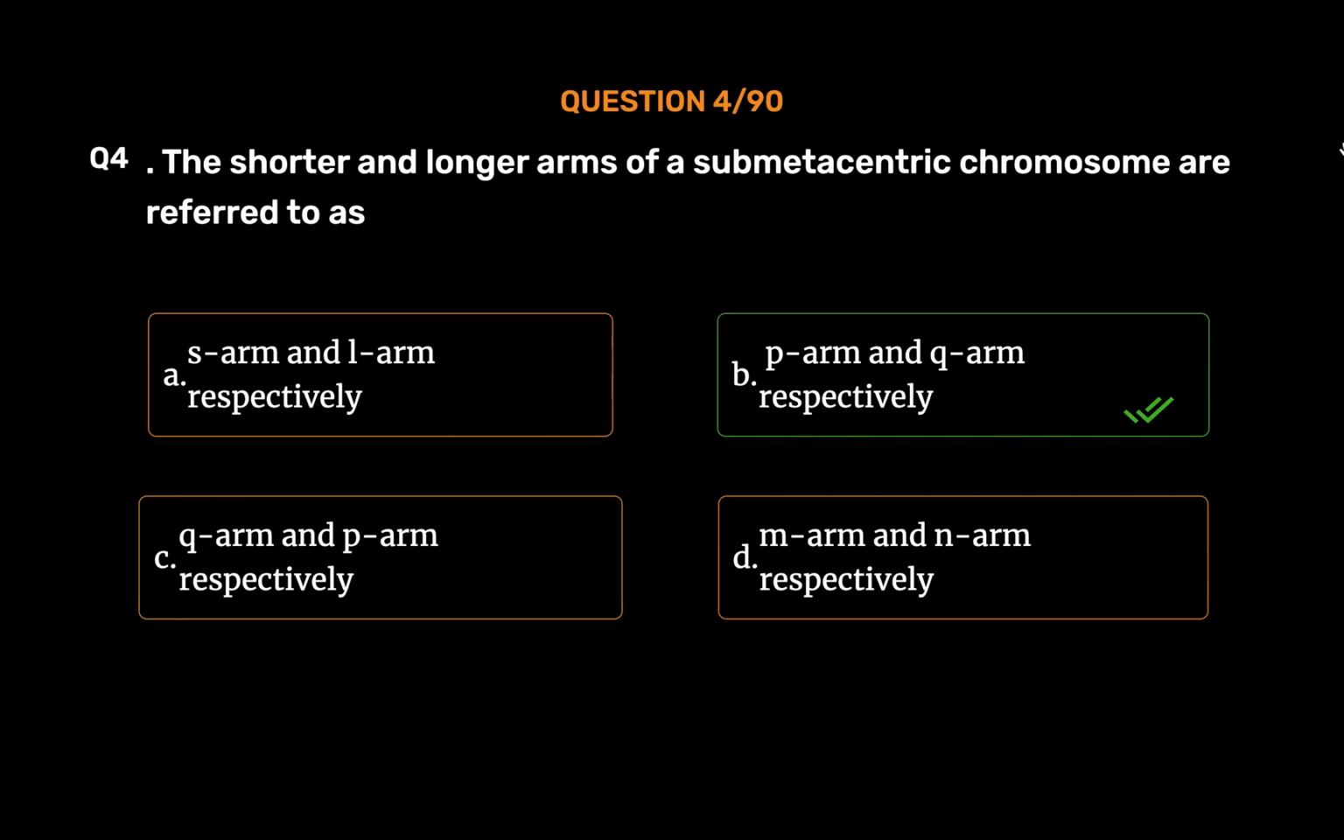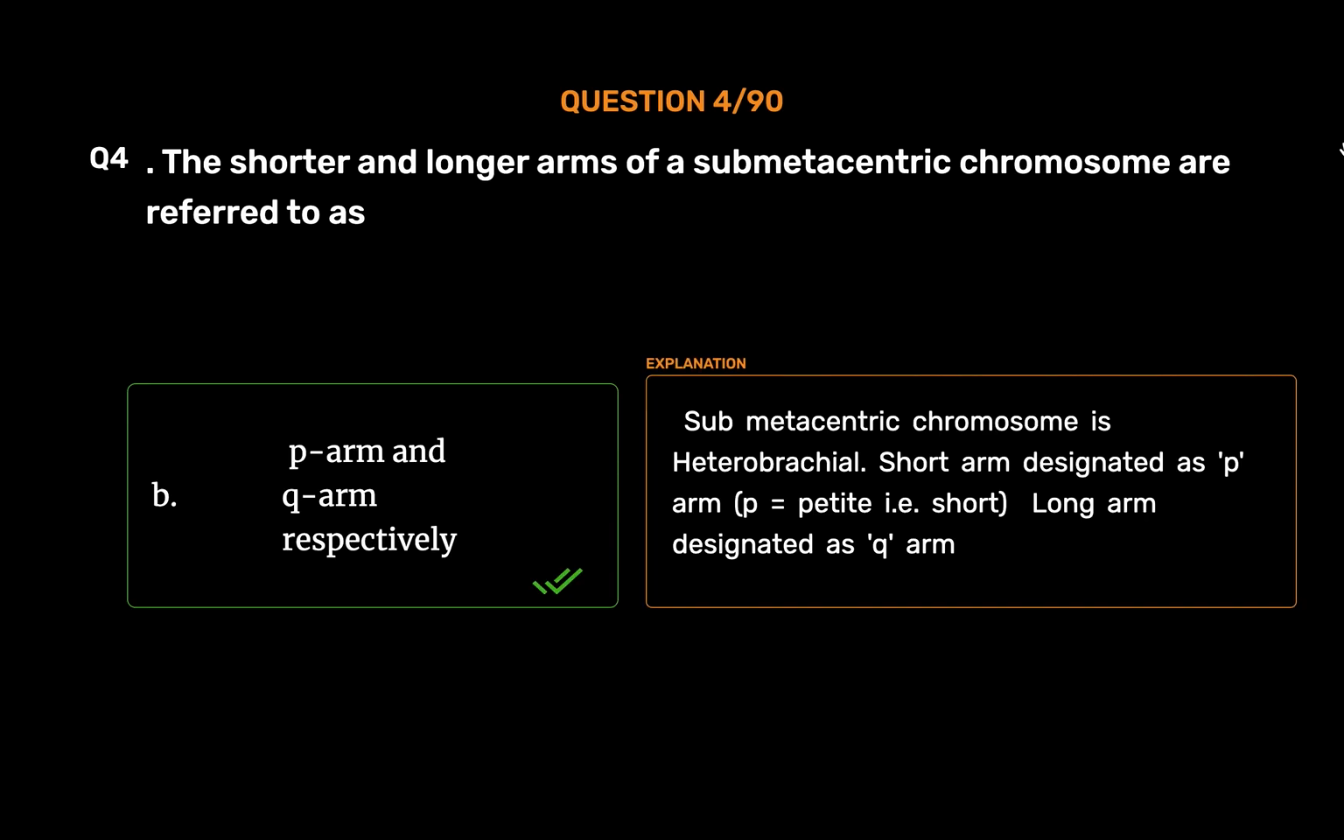P-arm and Q-arm respectively. Submetacentric chromosome is heterobrachial. Short arm designated as P-arm, P equals petite, i.e. short, long arm designated as Q-arm.